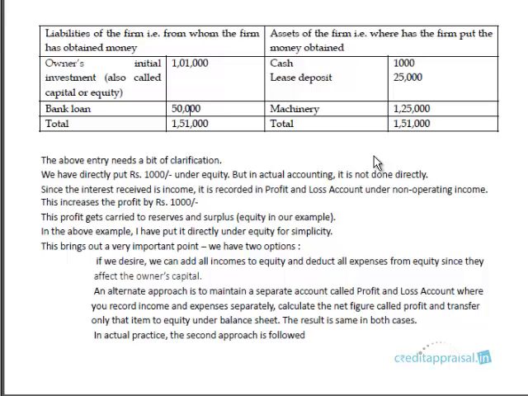At this point of time, I would like to tell you one important point regarding the income and expenses. Let us talk about income and expenses. Since we discussed in the earlier transaction interest on lease deposit, we said that all profit goes to the owner, and all losses have to be borne by the owner.